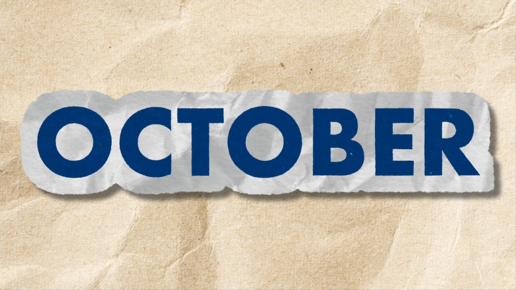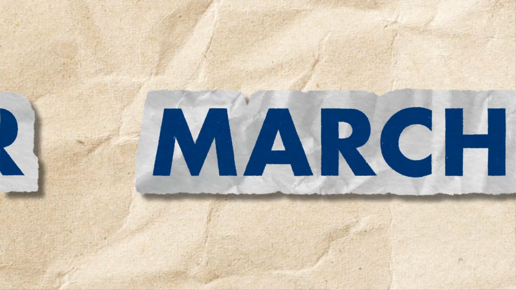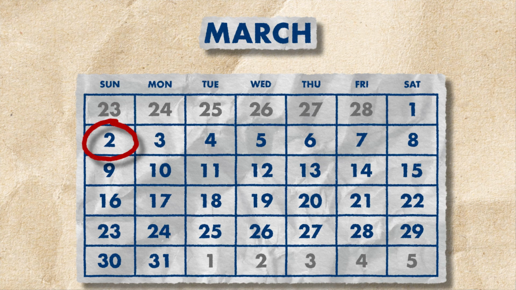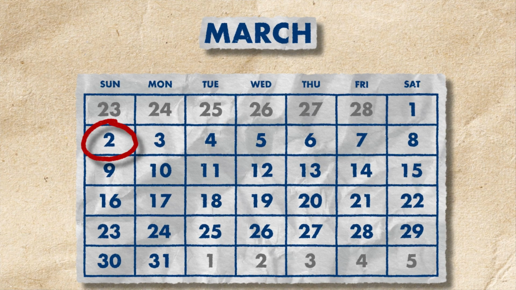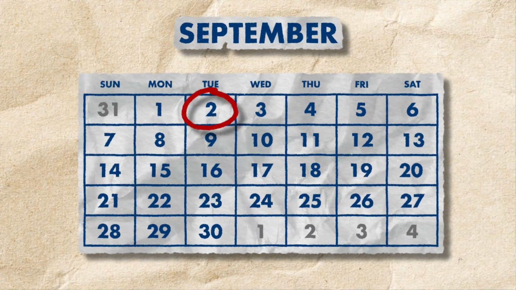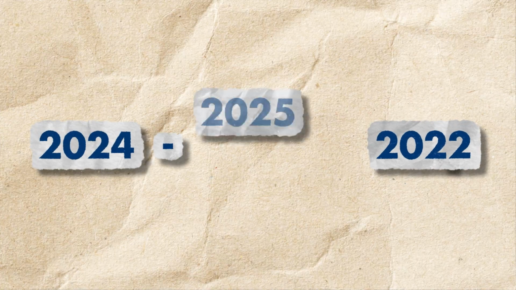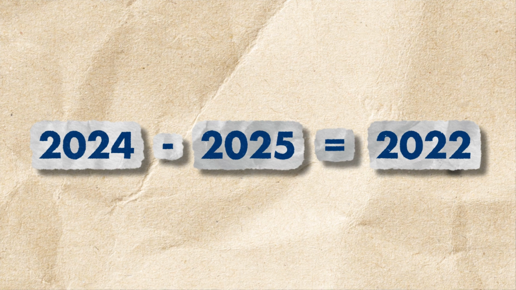The California State Financial Aid priority deadline is March 2nd, but there is a second deadline for community college students, which is September 2nd. All applications are based on the prior year's income. For example, 2024-2025 uses 2022 tax information.